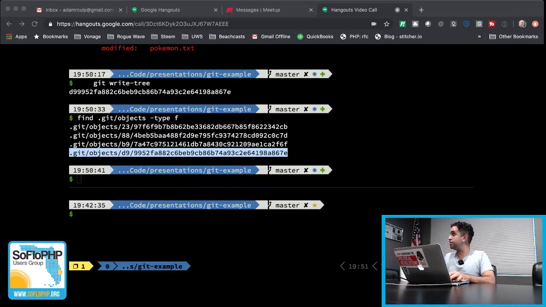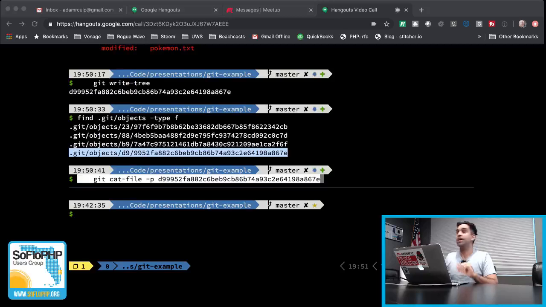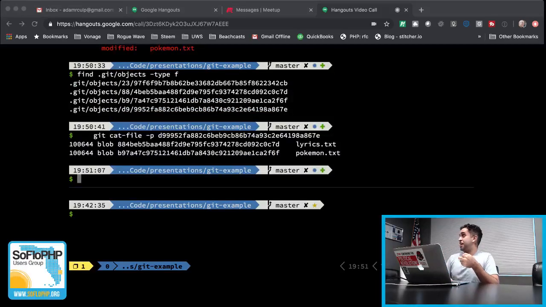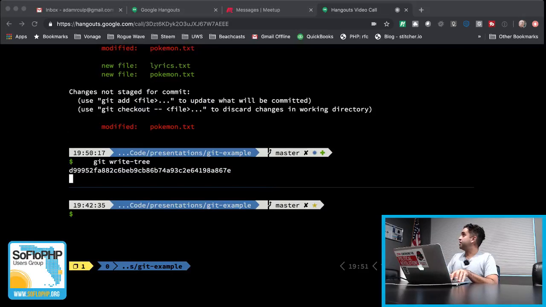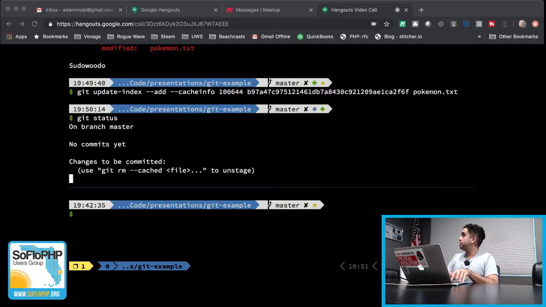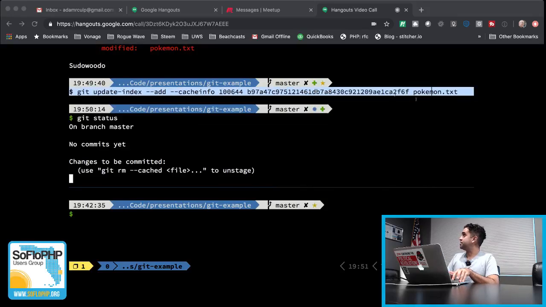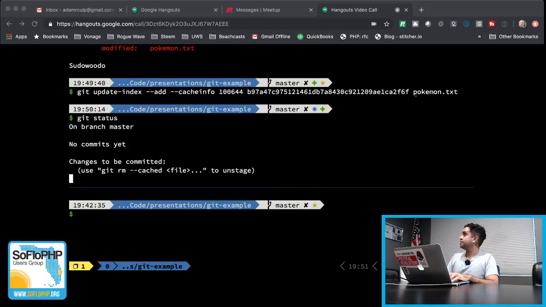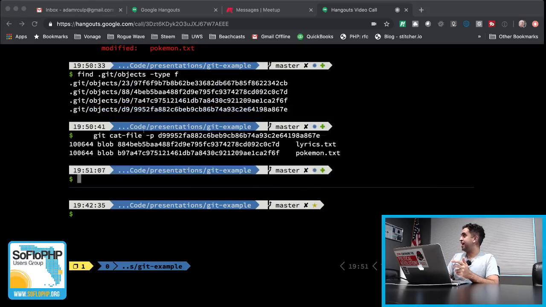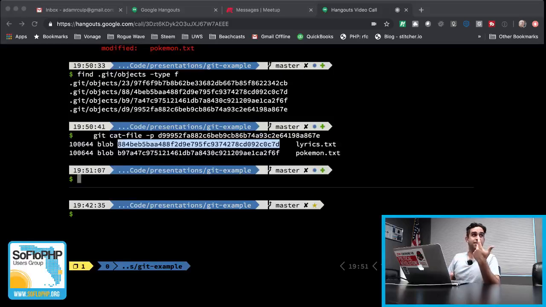And if we take a look, using cat-file again, at what our tree object looks like, it's basically a list. Actually, a list that looks a lot like the information that we gave it about this, the file permissions, the hash, and the file name. So what do we have here? We have the file permissions, the hash, file name, and also a little bit of extra data to tell it what kind of object we're looking at, a blob in this case.